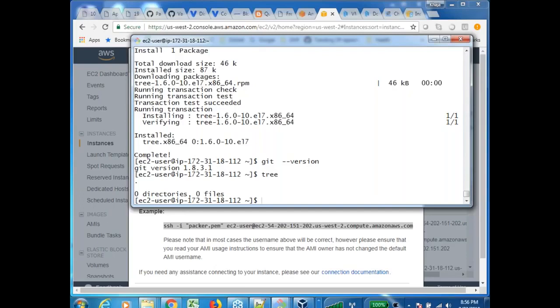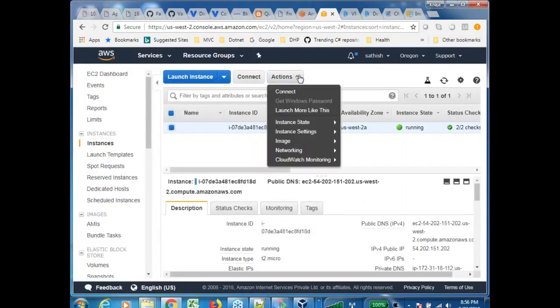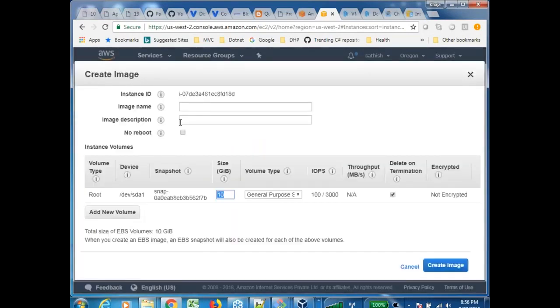Now I want to create an image out of it. I want to create what? A reusable image out of it. In Amazon, how do you do that is, after you create this, are you seeing this? You just say Actions. Are you seeing Image? And then you click on Create image. You enter whatever name it is. So you will say that I want to create an image which is called my RHEL, Red Hat Enterprise Linux, and then you just say create image.